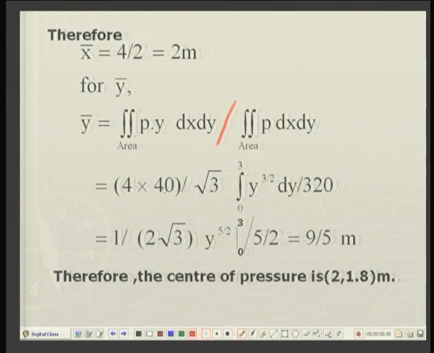So, in the denominator we will have 320, and the y coordinate will be obtained as 9 by 5 meters. Therefore, the center of pressure is at 2 meters along the x axis and 1.8 meters along the y axis.